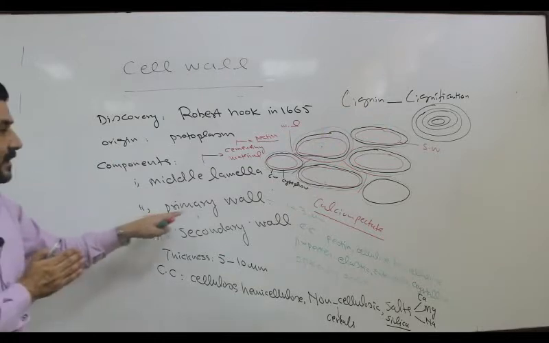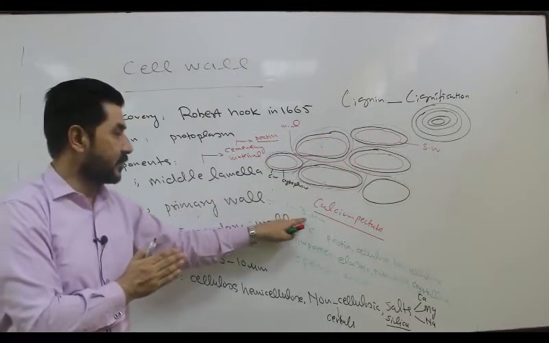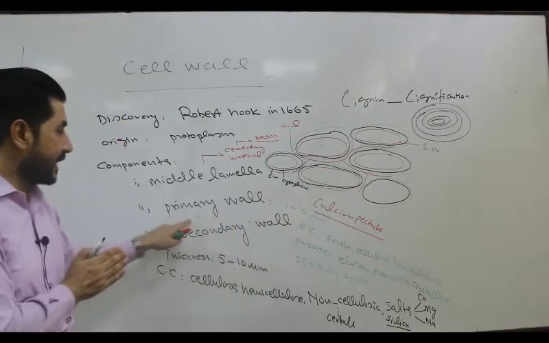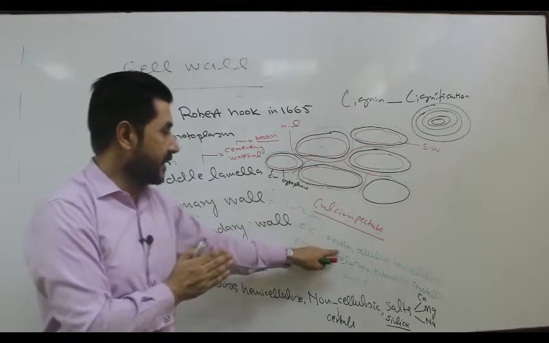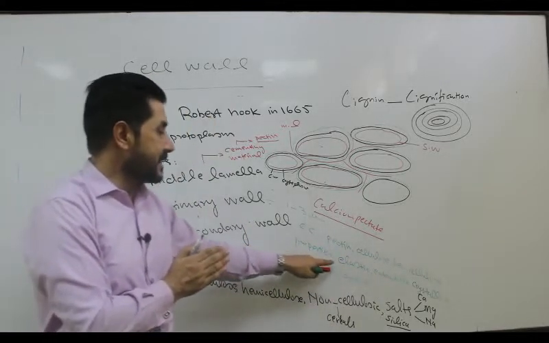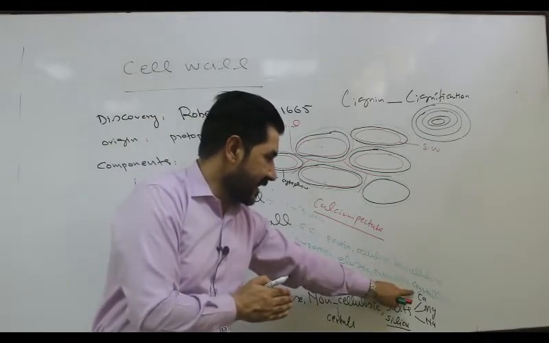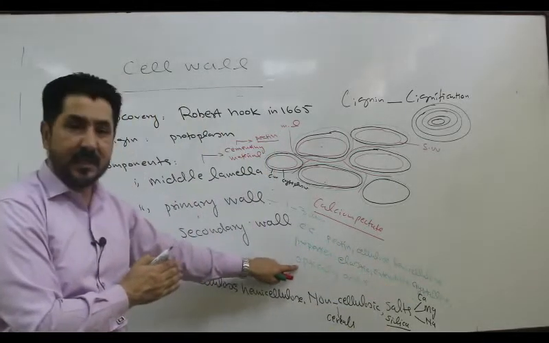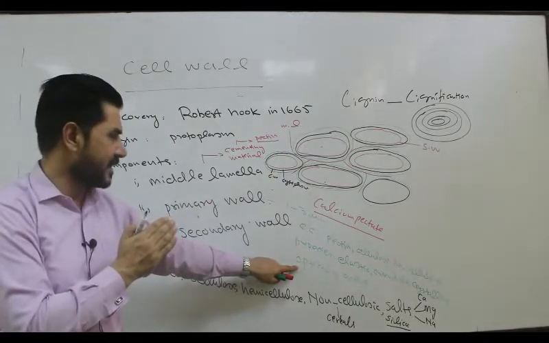The primary wall thickness is 1 to 3 micrometer in diameter, and chemical composition suggests that it consists of what? Pectin, cellulose, hemicellulose. Its property is that it is elastic, extendable, crystalline, crystal-like, and optically active because it can pass the plane of polarized light.